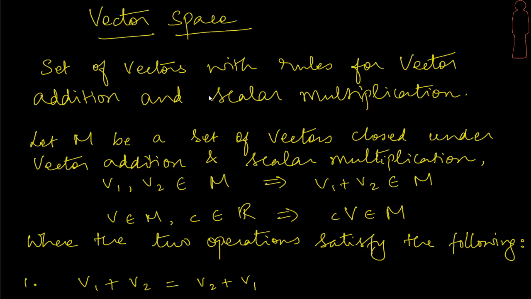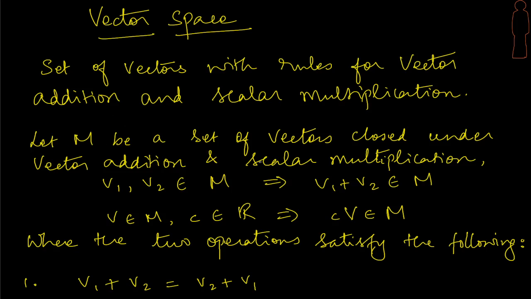Shanti. Let's begin by understanding what a vector space is. With the knowledge that we already have, it is not very difficult to understand. We're going to define a vector space as a set of vectors. So that's the first thing. It's a set of vectors with certain rules for two important operations: vector addition and scalar multiplication. By now we are very thorough with what these operations are, right?